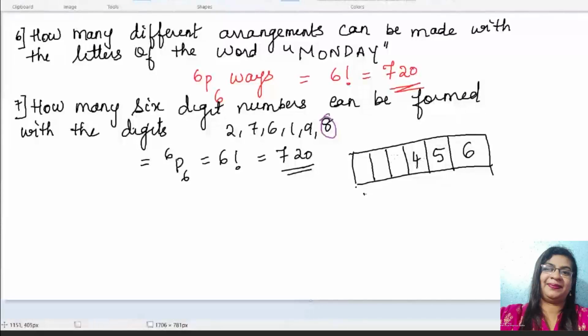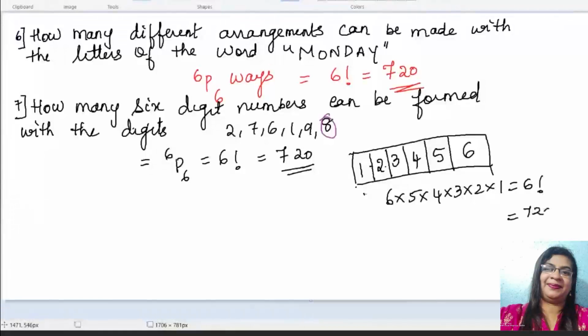Now here you can start with either the first or the second box, not a problem at all. The first box could be filled with 6 digits because there are 6 possible digits given to us. So any one can come there: 2, 7, 6, 1, 9 or 8. Now among these 6 digits, 1 is gone.